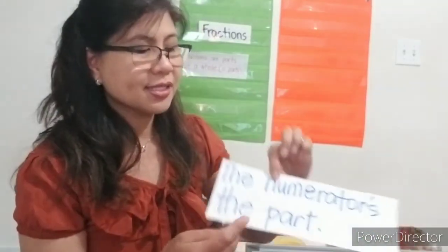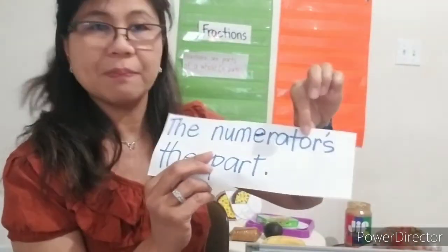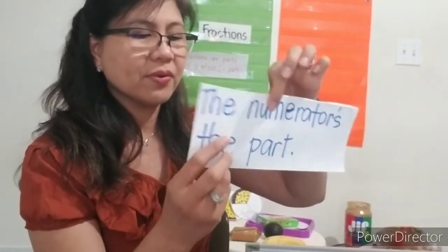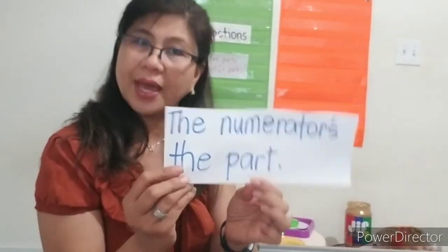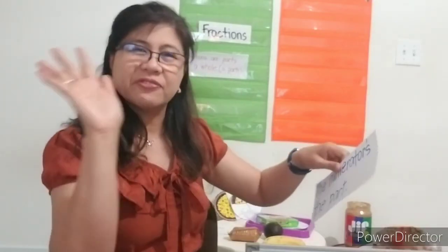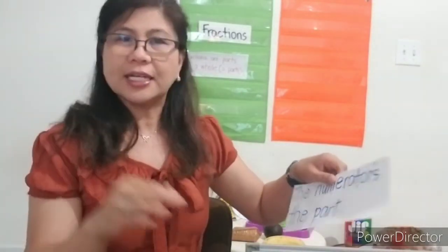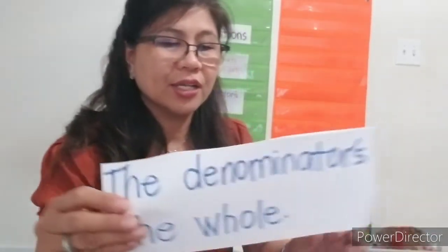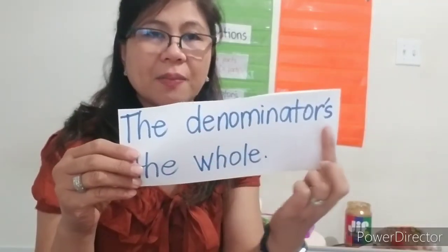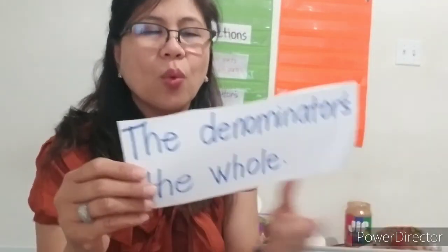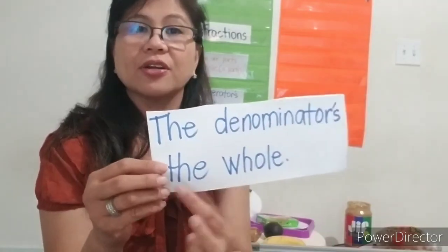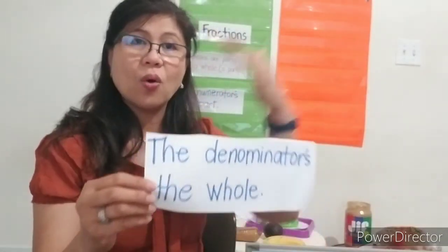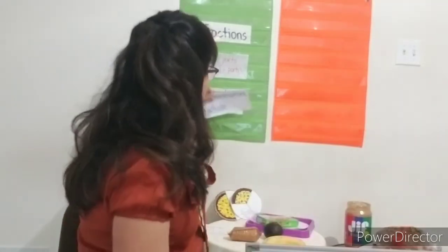The next thing that we want to remember is, because there are 2 parts of a fraction, the numerator. Remember, that is a big word. The numerator is the part. I'll give you an example. It's still a little vague, still not clear right now, but we will learn it, okay? And another word that I want you to remember is the denominator. Say denominator. Now, what is the denominator? The denominator is the whole. That's the whole thing, okay?